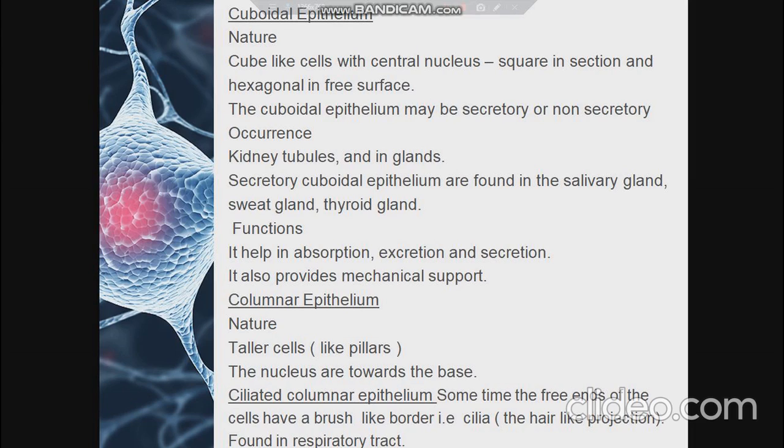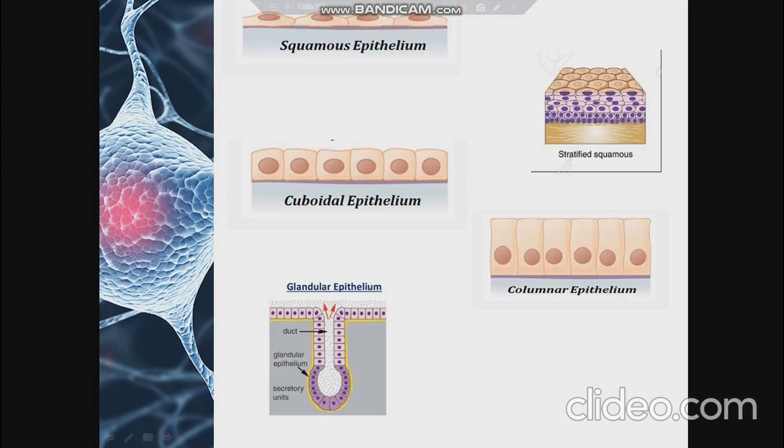And when cilia are found at the free ends of this columnar epithelial tissue, we call it ciliated columnar epithelium, and cilia are nothing but the hair-like projections found in the respiratory tract. Here you can see the picture of columnar epithelium, and the picture clearly shows how the cells look tall and more than being broader, and you can see the nucleus only at the bottom. Whereas in cuboidal epithelium and squamous epithelium, the nucleus is located in the center of the cell.